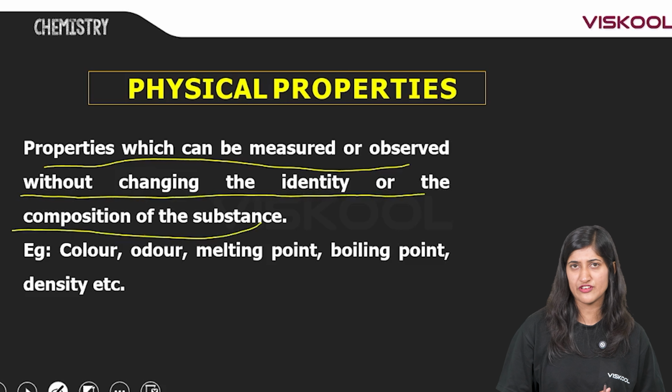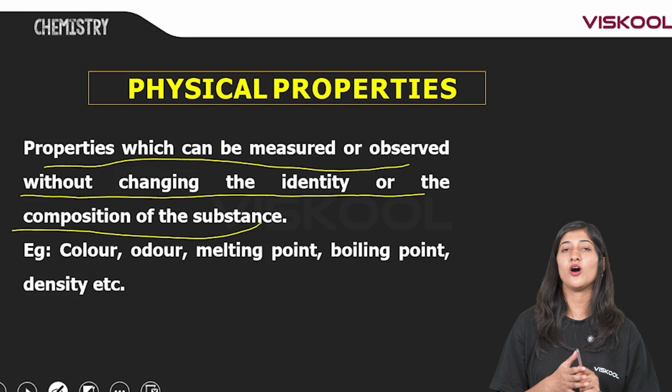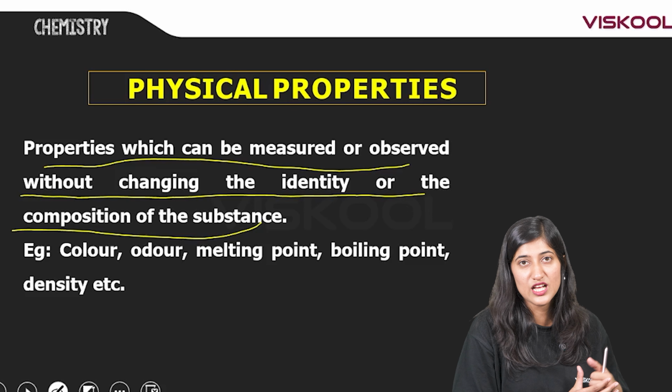What are the examples of physical properties? Color, melting point, boiling point, odor, density, etc. are examples of physical properties.